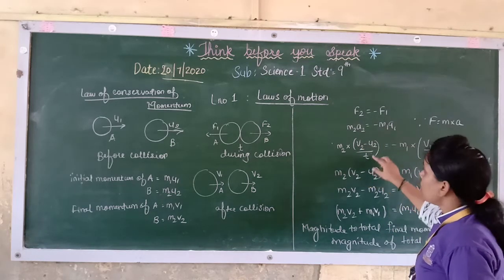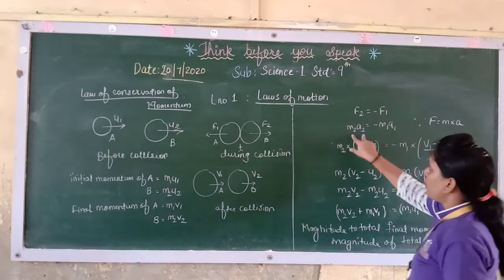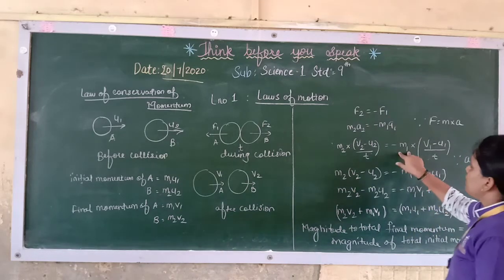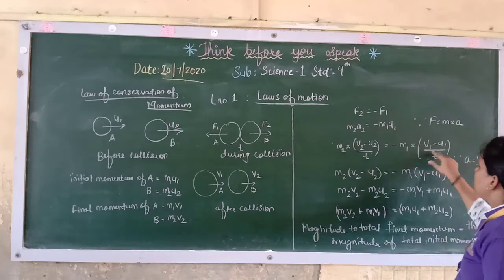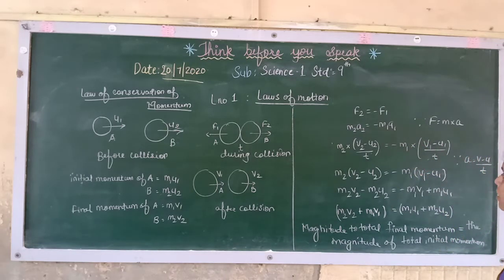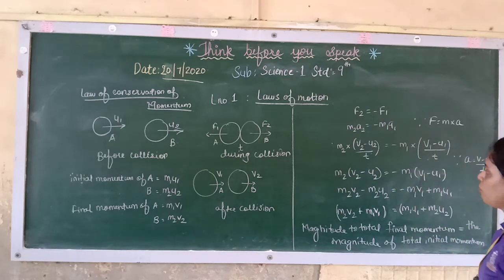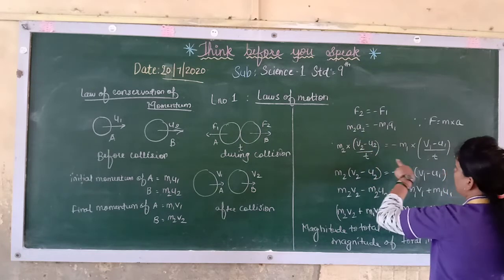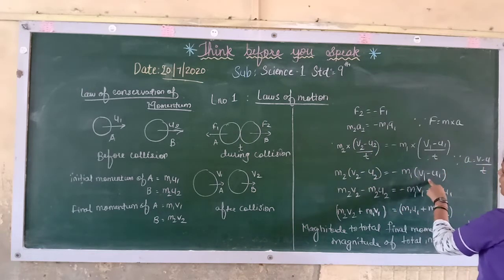The time will remain the same, but why v2? Because it is for object 2, as you can see over here. Now here object B, and you can see here m1 a1. So instead of a1 you will put v1 minus u1 upon t. Now this t is the same on both sides, so it will get cancelled. So you will get m2 into bracket v2 minus u2, equal to minus m1 into bracket v1 minus u1.